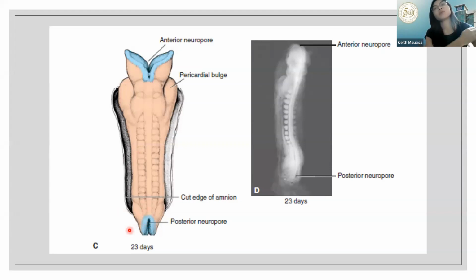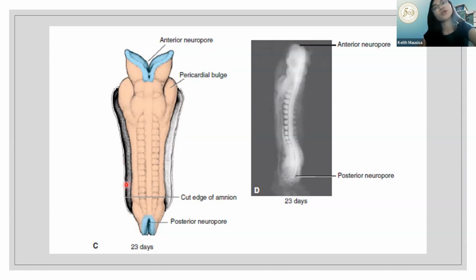Kanina sabi natin no, merong determined day for it to close, no? So dahil nga mauuna palagi, no, si cephalic, no, it will close at day 25, approximately day 25. While the caudal neuropore, no, will close by day 28. Okay? Day 28. All right? So, during this time, no,